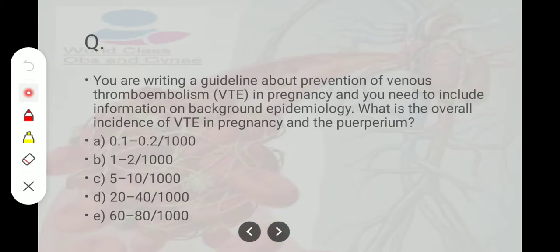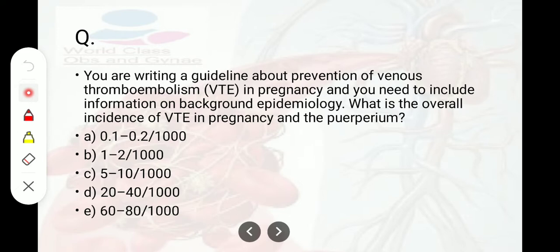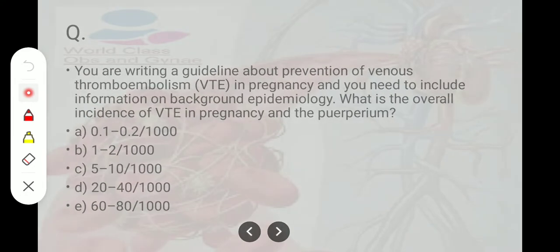Now, coming to some exam questions. You're writing a guideline about the prevention of venous thromboembolism in pregnancy, and you need to include information on the background epidemiology. What is the overall incidence of VTE in pregnancy? The different numbers are given. The answer is 1 to 2 per 1,000.